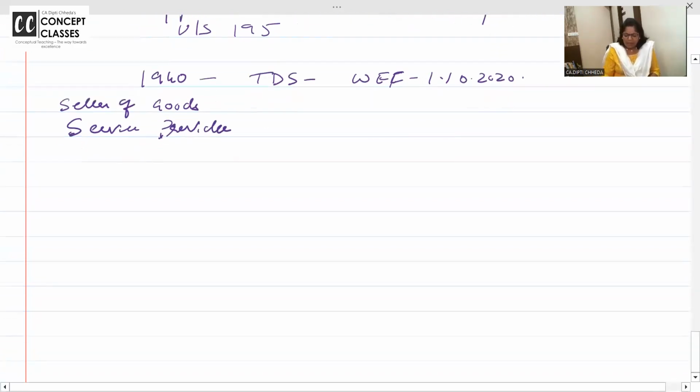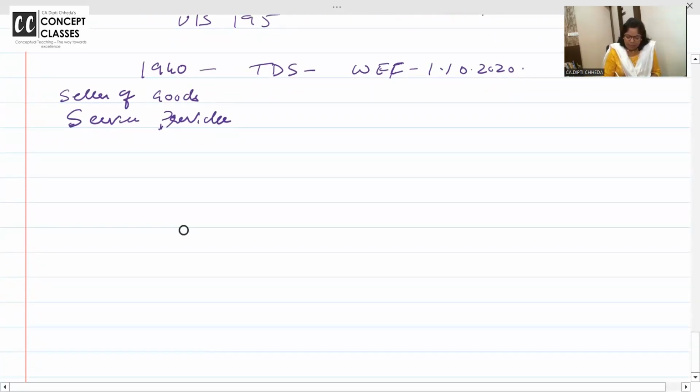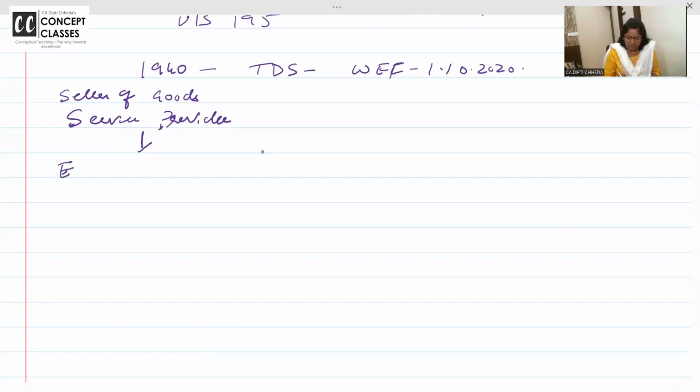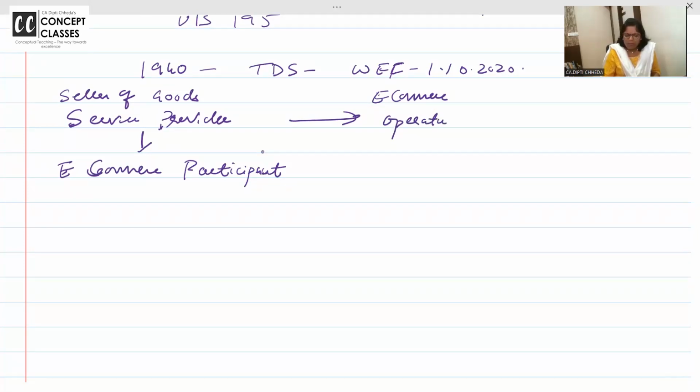Are you all writing? Who is the seller of the goods or the service provider? E-commerce participant who is selling the goods or services. Through whom? E-commerce operator.